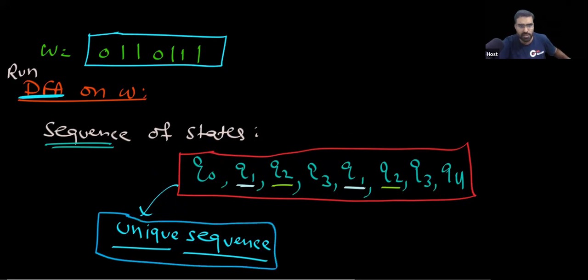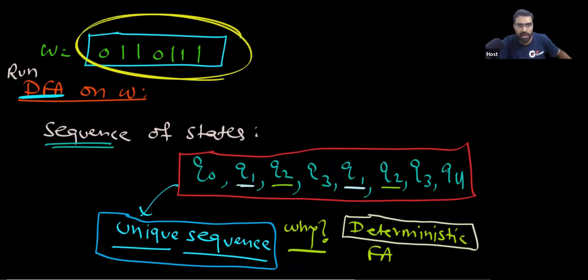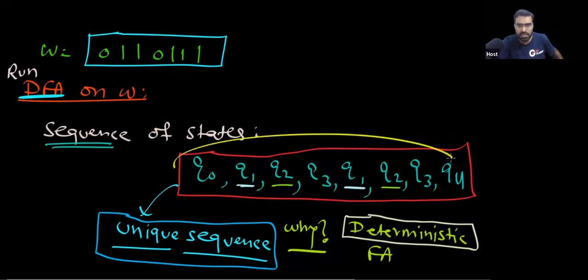And why are you getting this unique sequence? What is the reason? Because your DFA is deterministic. Because you have a deterministic finite automaton, that is the reason you are getting a unique sequence. Very simple, I hope this point is clear. So remember, any DFA on any string will go through a unique sequence of states. This is the final point.